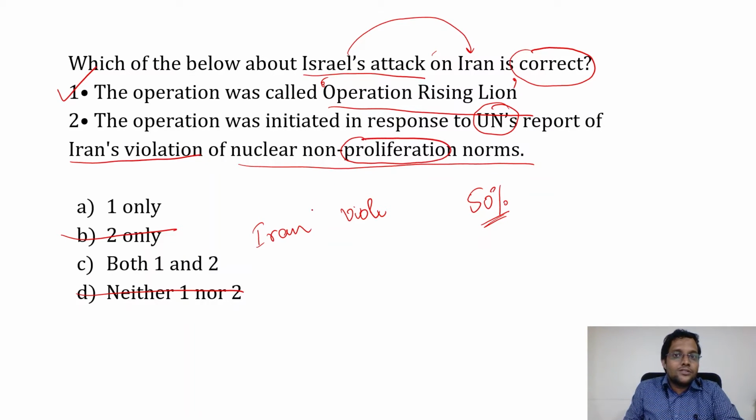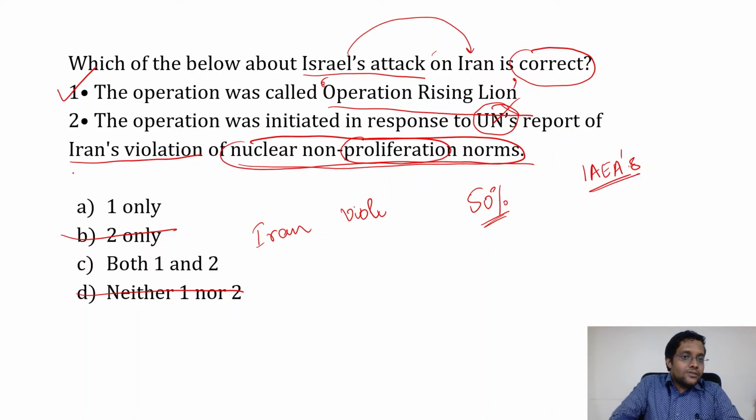Further proliferation should not be happening, which is correct, but it is not on the UN's report, it is on the IAEA's report. Okay, so statement 2 is wrong, and hence option A is the right answer.